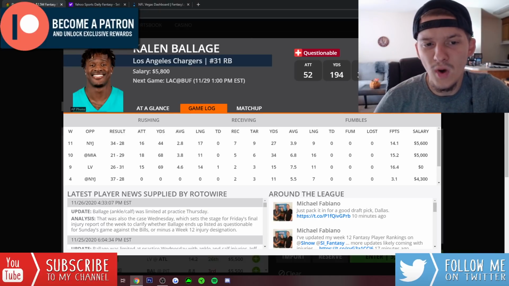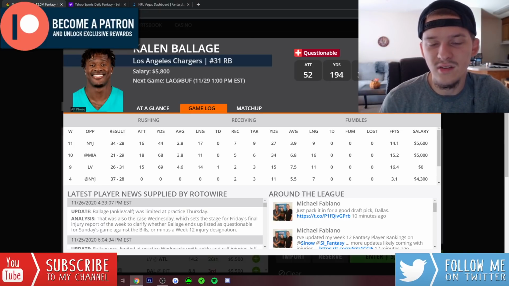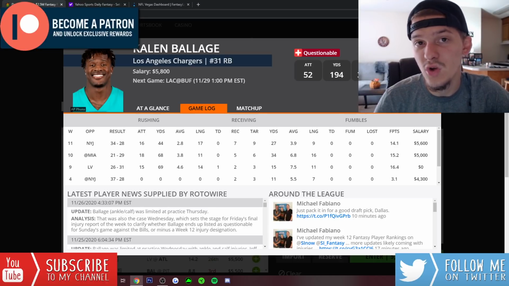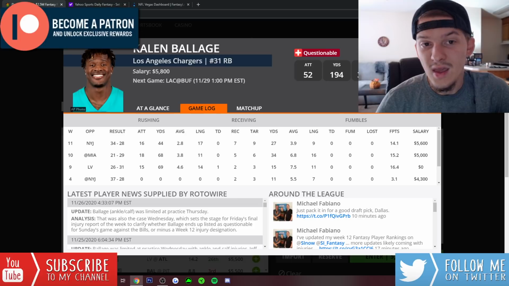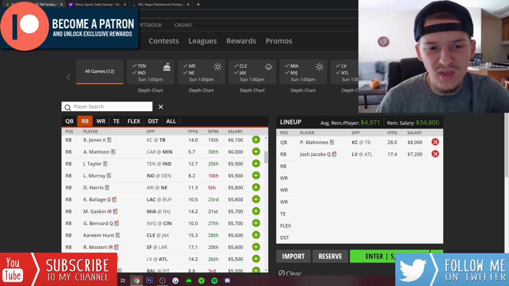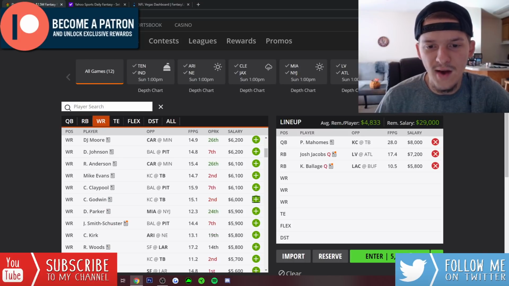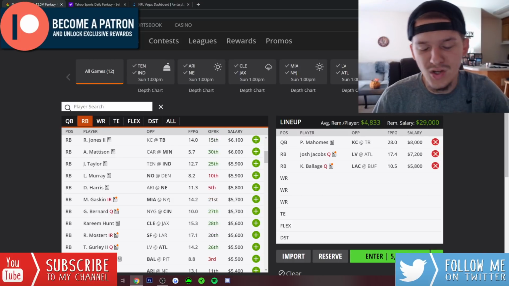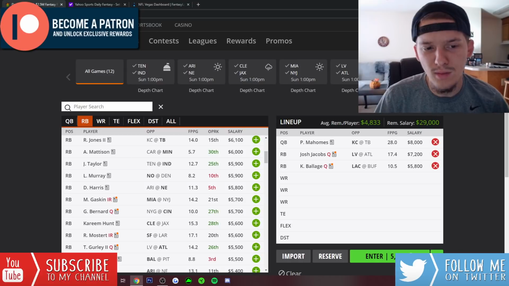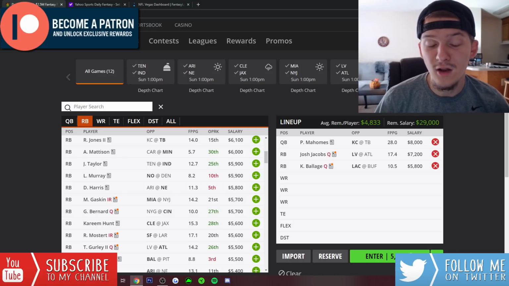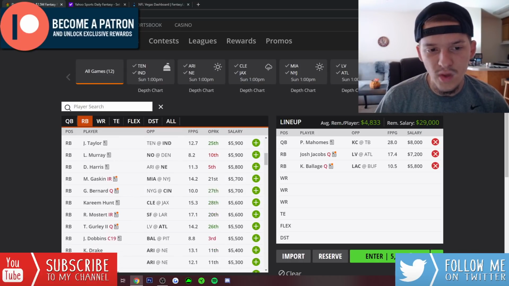At 5,800, getting a running back that's going to see 20-plus touches, that's going to get usage in the passing game. It's a good matchup as well. Buffalo has really struggled against the run this season. If Austin Ekeler does not play, I like Kalen Ballage a lot at 5,800. I think he's one of the stronger running back plays in that 5K range. There are a bunch of guys here that you could look to, but I will definitely be going to Ballage if Austin Ekeler does wind up out and does not play this week.